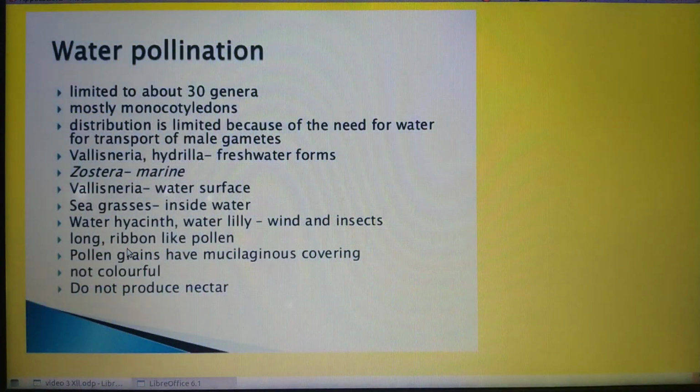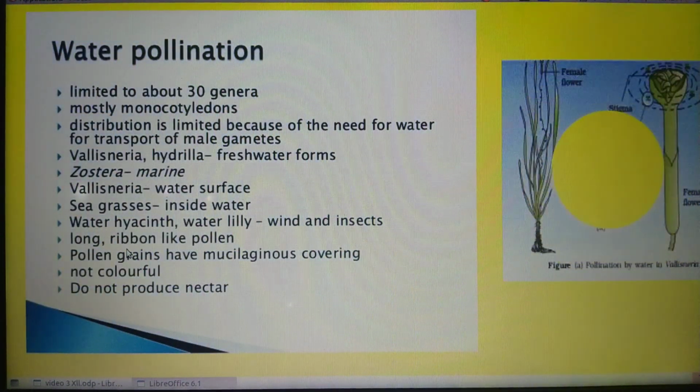Second one, we are going to learn the adaptive features or characteristic features of water pollination. Pollination by water is quite rare in flowering plants and is limited to about 30 genera, mostly seen in monocotyledonous plants.